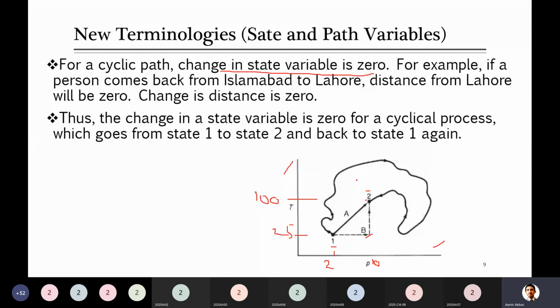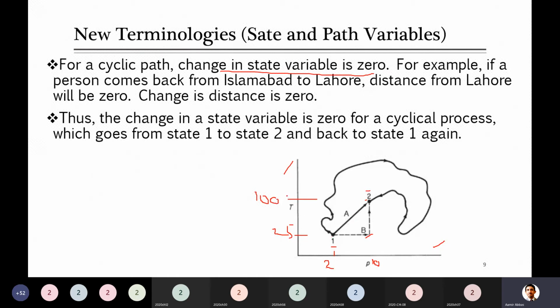If you are calculating internal energy, you will say, okay, just tell me the conditions at the first state and the second state, and that's it. I can do the calculation because I'm not concerned whether you took path A or path B. I have no concern about it because it is only dependent on the initial and final values of temperature and pressure. That's why we call it a state variable.